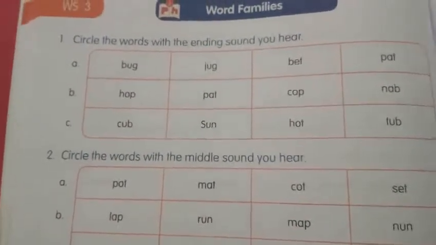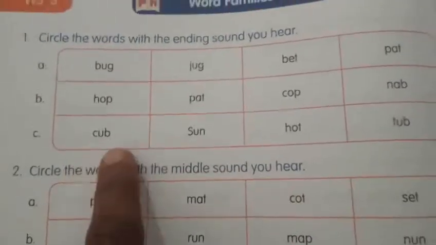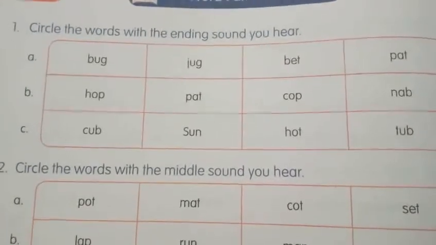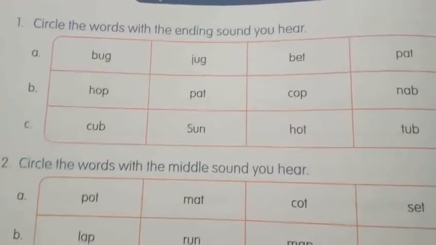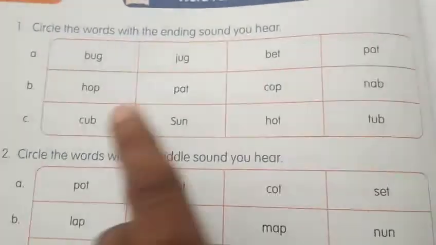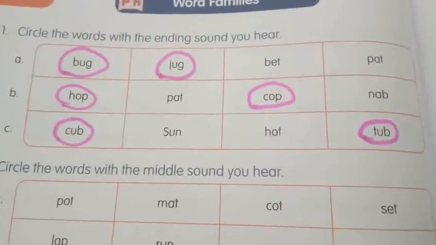Next, question C. Are you ready, my dear children? B, b, b. Yes, very good. Cub and dub have the end sound b. So you have to circle these 2 words. Great! Let us check your answers.